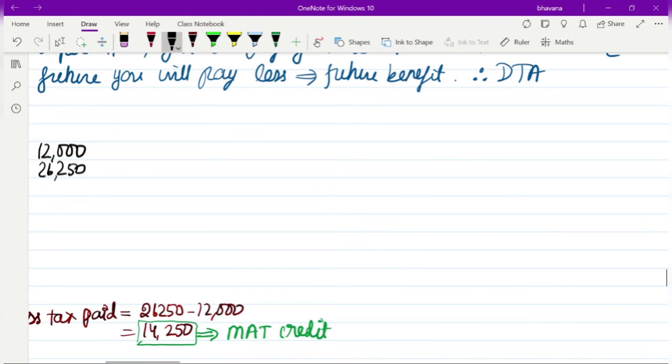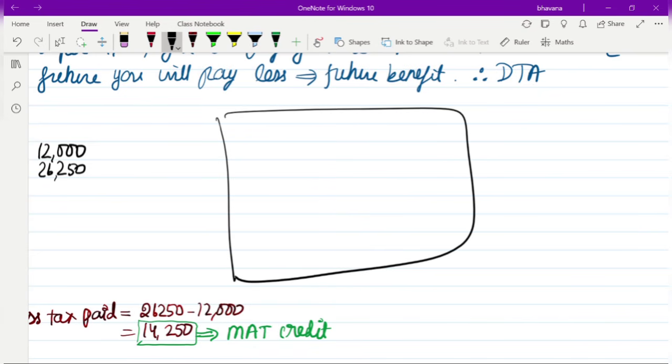Okay, fine. So this is how you do it when a question is given to you with the MAT rate or MAT details. So first, what will you do? First, you will find out current tax. Current tax will be the higher of A, taxable income into tax rate, or B, book profits into MAT rate. Okay, first you'll find out current tax.